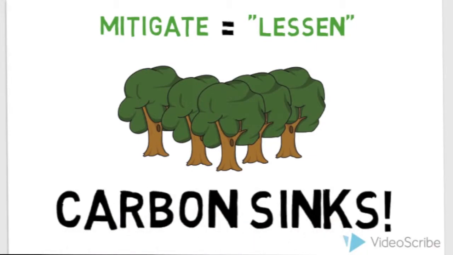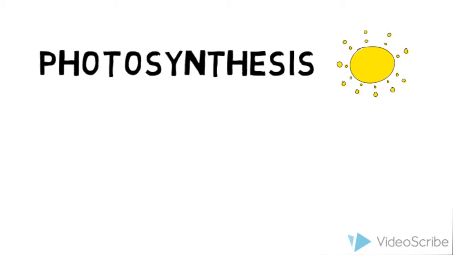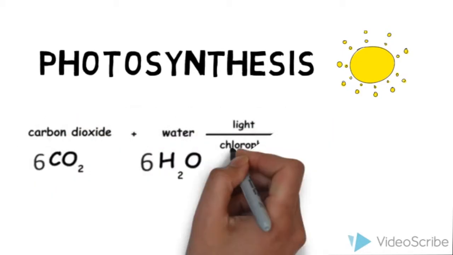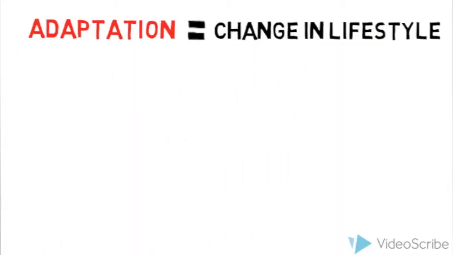They absorb the carbon dioxide from the atmosphere for their natural processes. One such natural process is photosynthesis, wherein trees and plants alike use carbon dioxide in the atmosphere, in the presence of light and water, to produce oxygen and glucose needed for their natural processes. So we should plant more trees and lessen acts of deforestation, because through photosynthesis, they lessen concentrations of carbon dioxide in our atmosphere. Next step is adaptation.